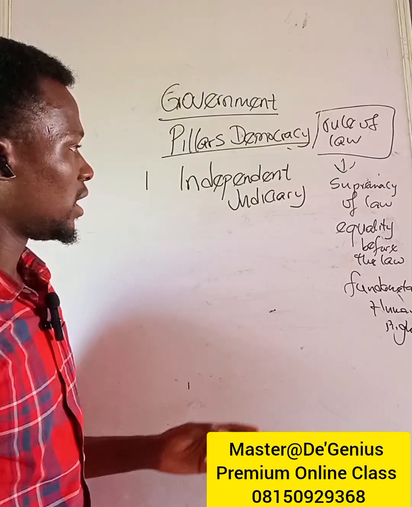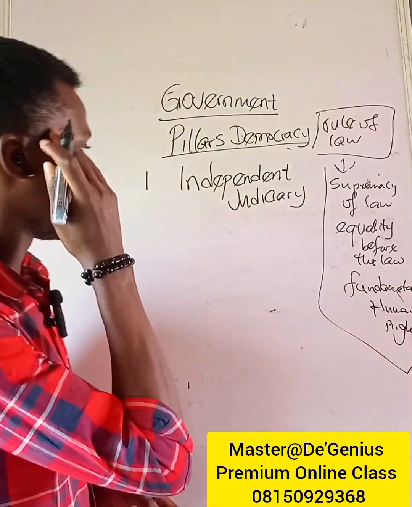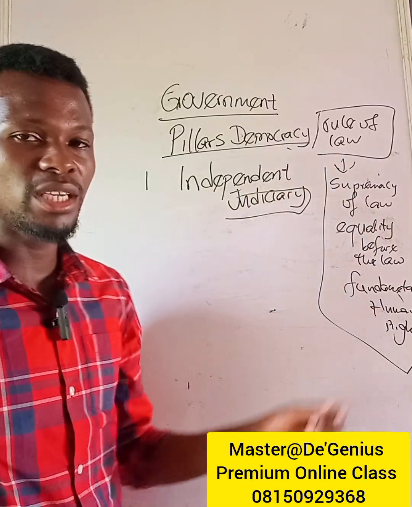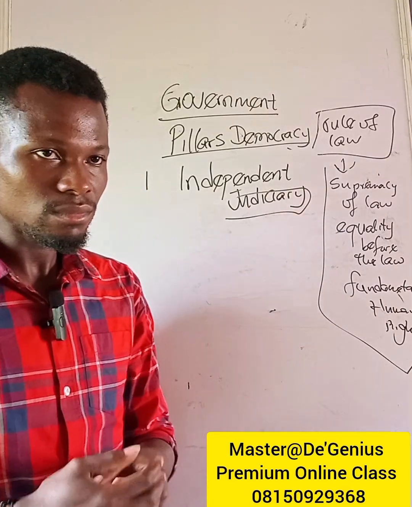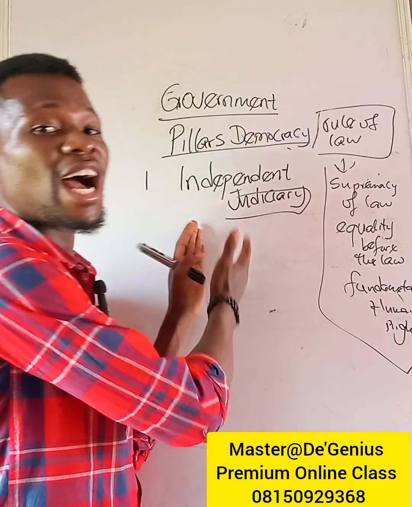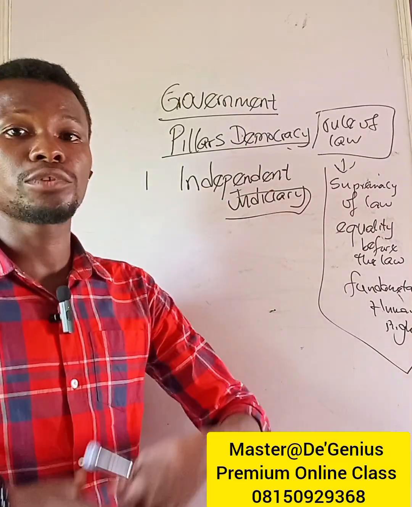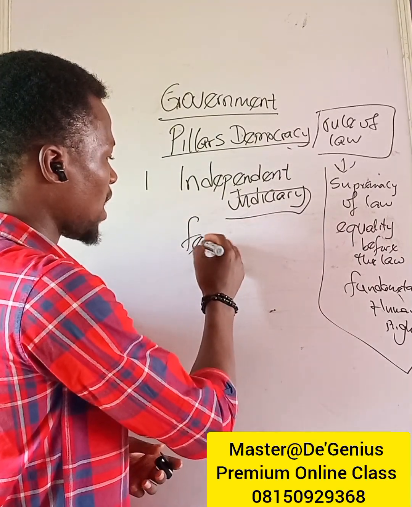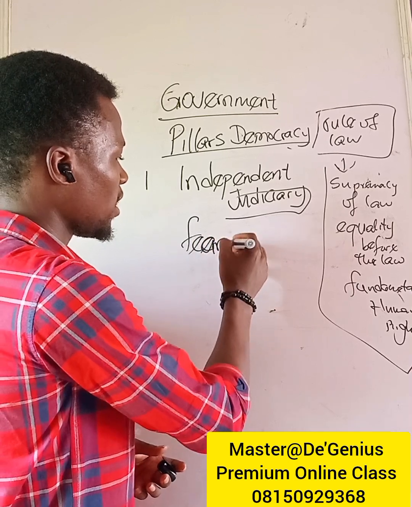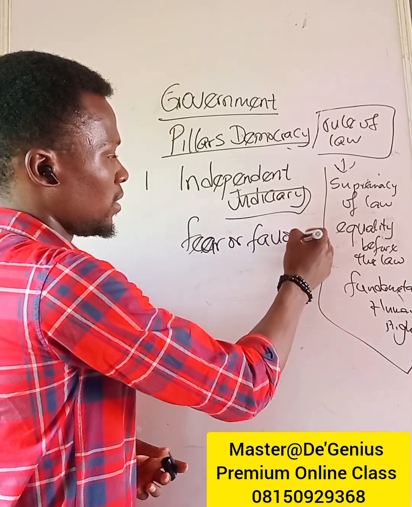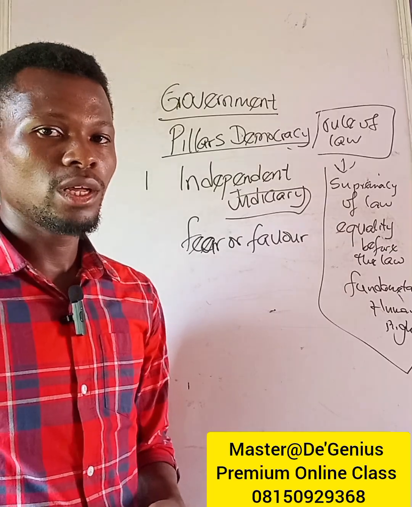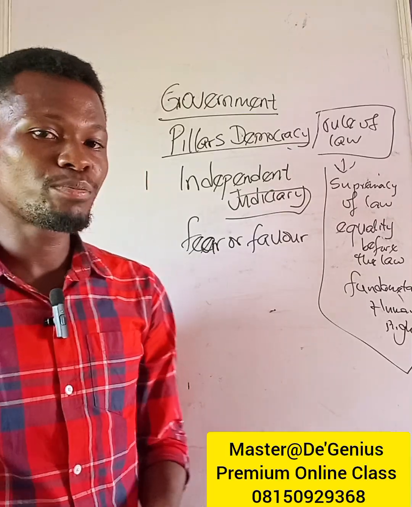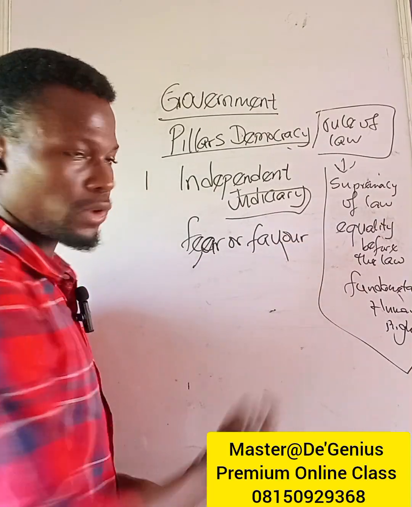But come to think of it, for all of these things to be possible, the judiciary must be truly independent. What independent judiciary means is the ability of the judicial arm of government to give judgments and operate without fear or favor. Because when someone is dependent, you will be operating from either fear or favor.